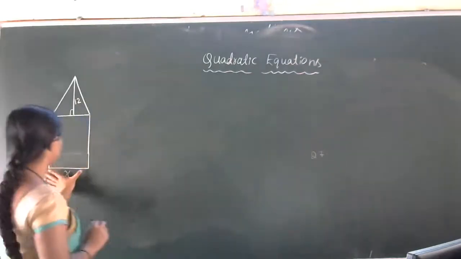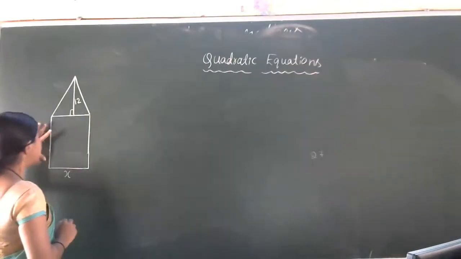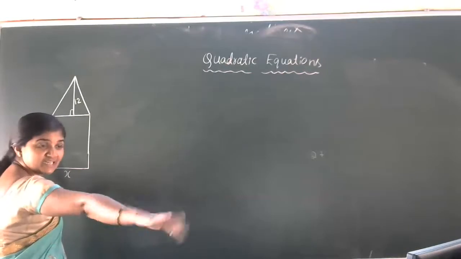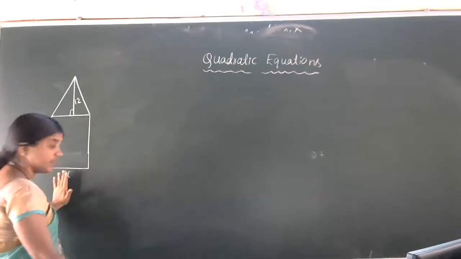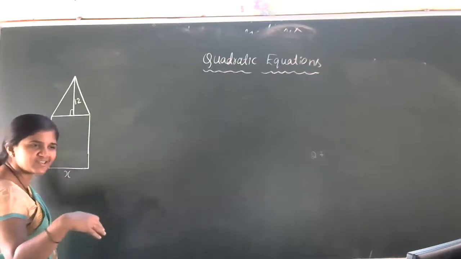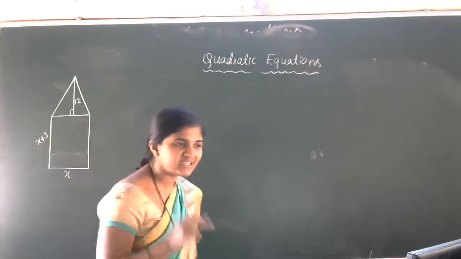Okay, we are choosing the breadth of the rectangular park as x only. So then length is 3 more than the breadth. Actually their statement is reversed: breadth is 3 less than its length, or length is 3 more than the breadth, which we can also understand from the statement. Got the idea?